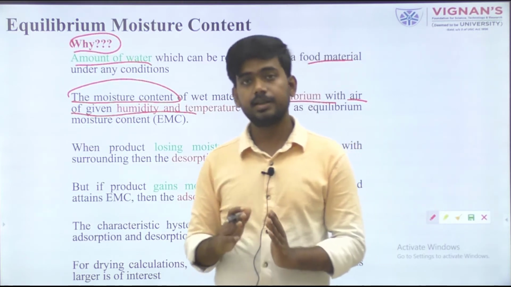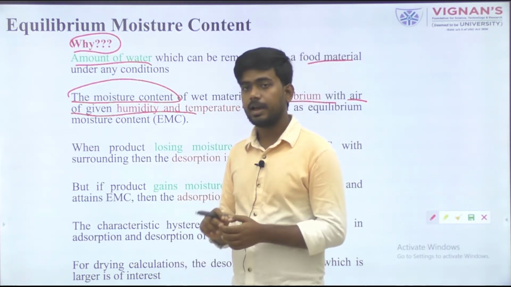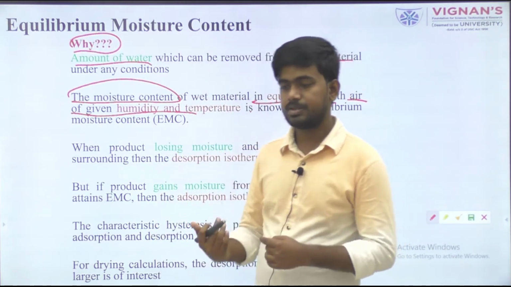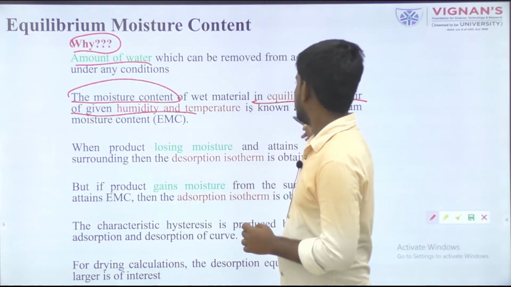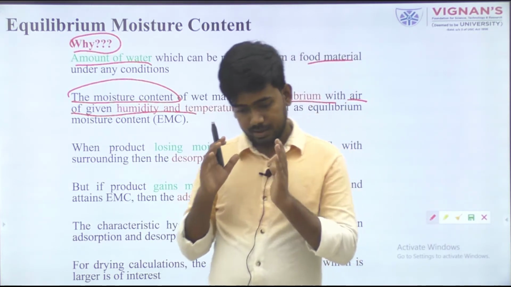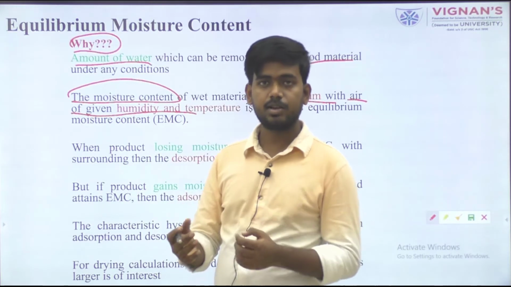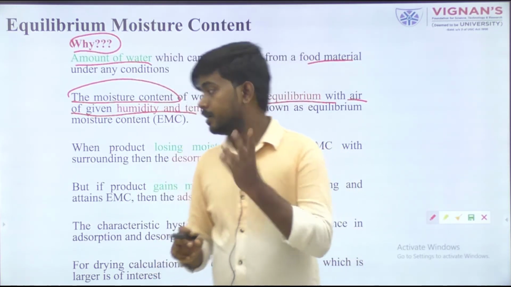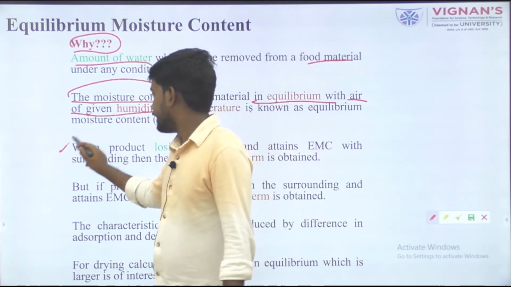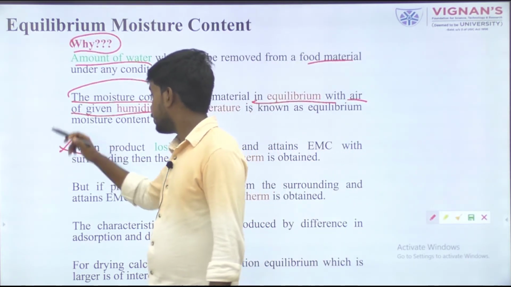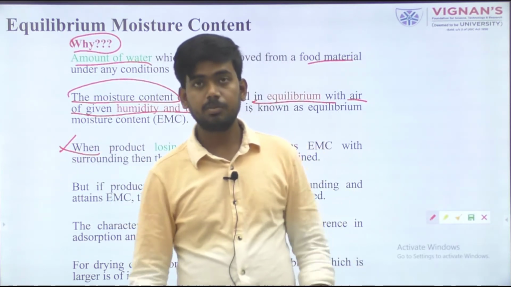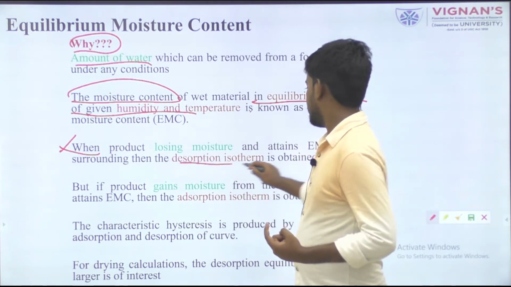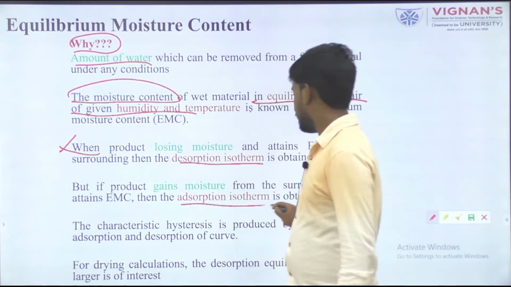So the consideration is that humidity and temperature must be the same when you are calculating and representing equilibrium moisture content. It means that after this condition, moisture cannot be absorbed or removed with respect to the surroundings. So the second thing that comes to our mind, if we go further: equilibrium moisture content gives us two terminologies.